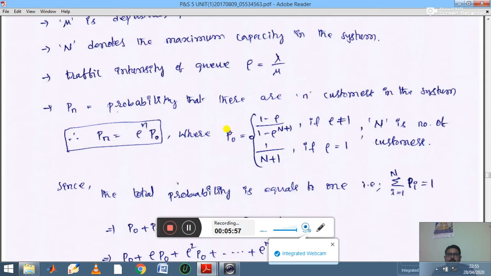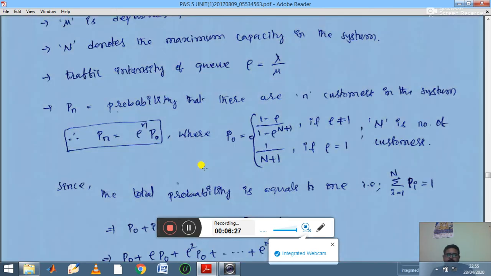And P naught, here the P naught represents (1 minus rho) by (1 minus rho power capital N plus 1), if rho is not equal to 1, meaning your traffic intensity is not equal to 1. Then you are getting this functional value. If traffic intensity is equal to 1, then the P naught functional value is 1 by capital N plus 1. Mainly you need to remember this definition, we are using it several times.